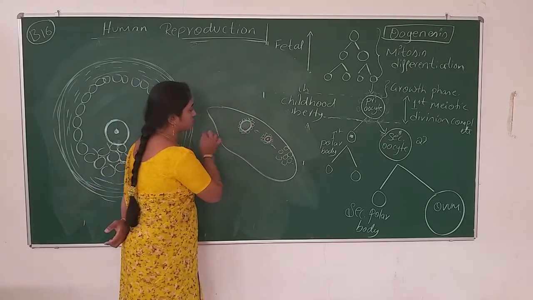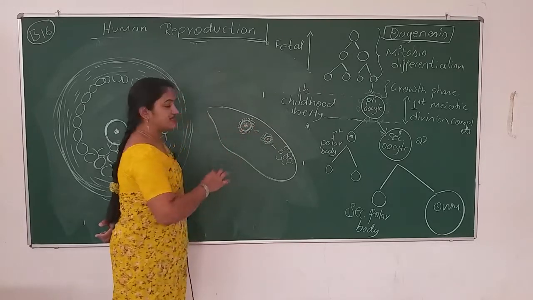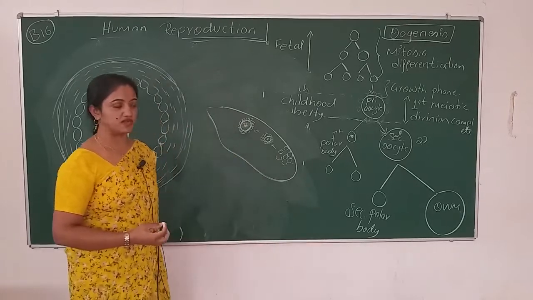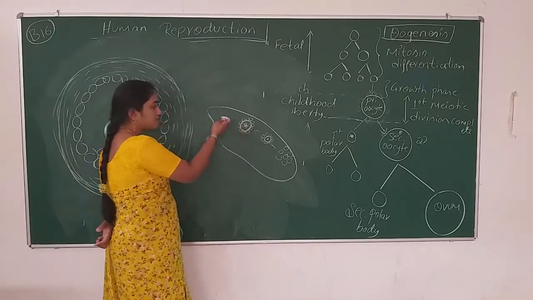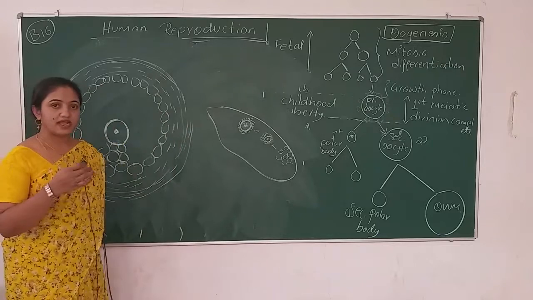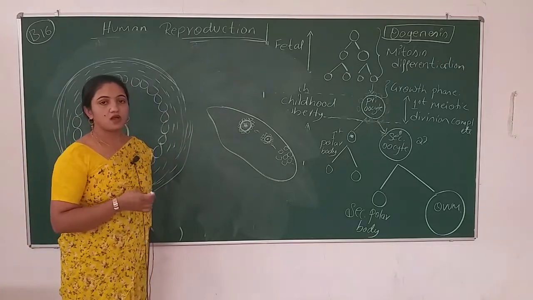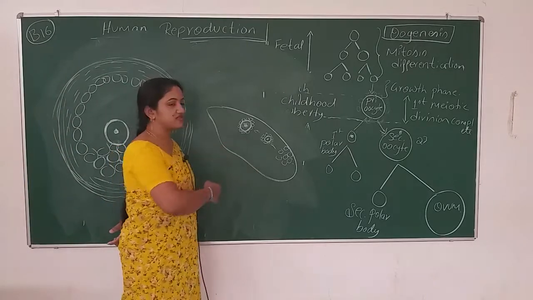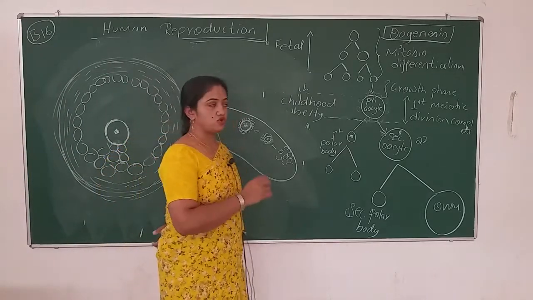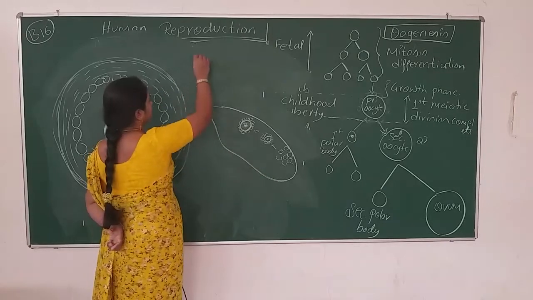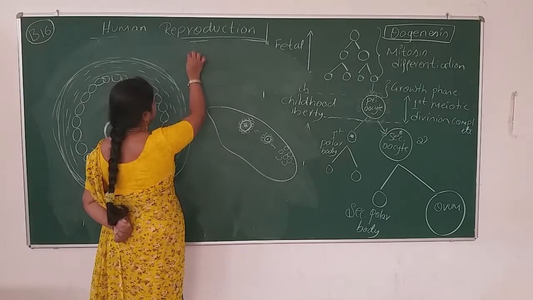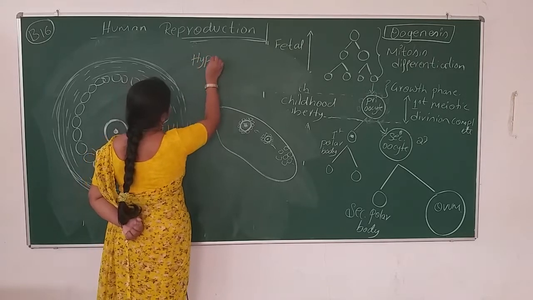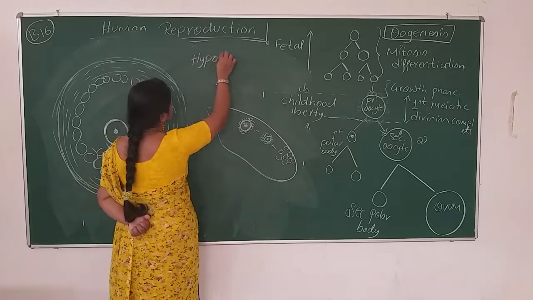This is also a primary oocyte. Later, when a female attains puberty, the follicles mature and grow. Why do they need to grow, and on what basis? There is an answer in your syllabus, and I'll explain it now itself.